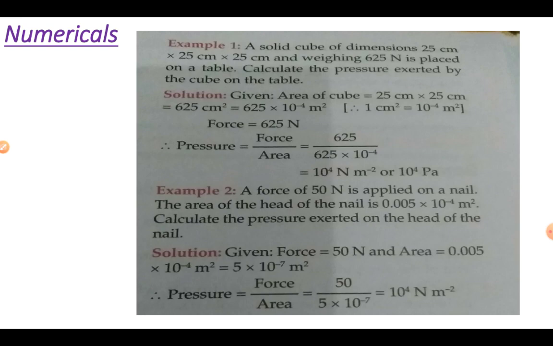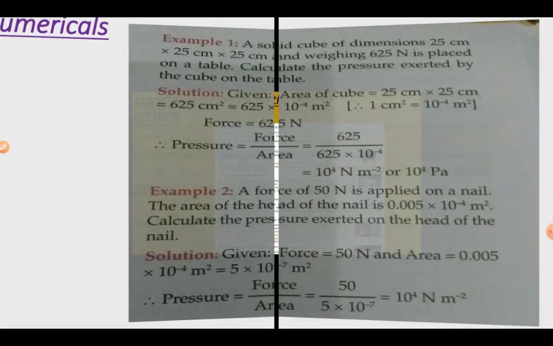Second question: force is given as 50 Newton and the nail area is also given. Calculate the pressure. You know that pressure is force upon area, so we put the force 50 upon the area given in the book, and then we calculate the pressure very easily: 10 to the power 4 Pascal.